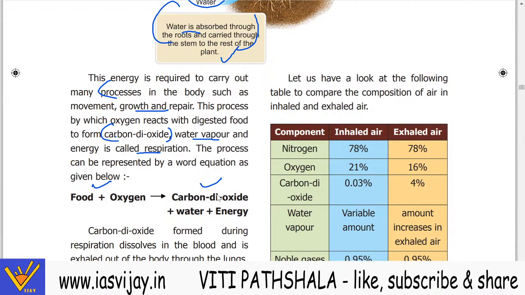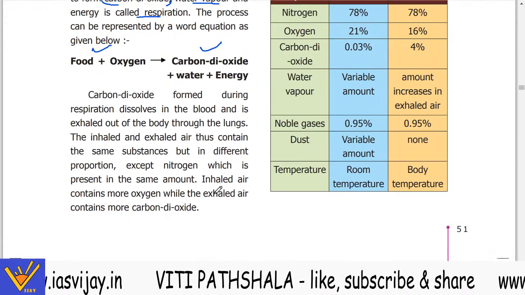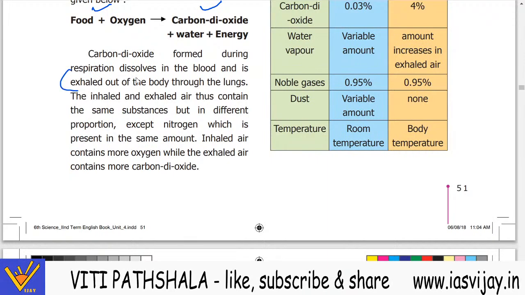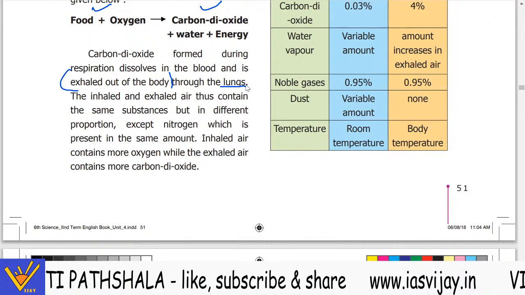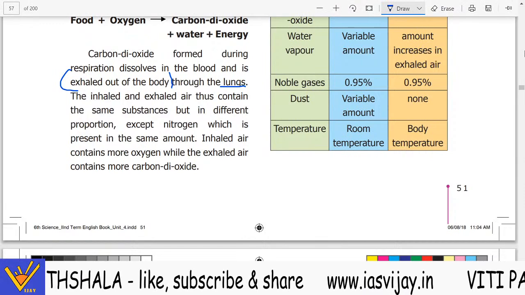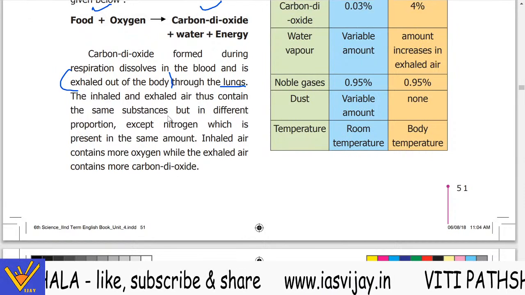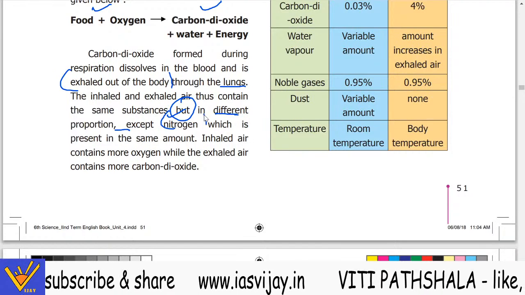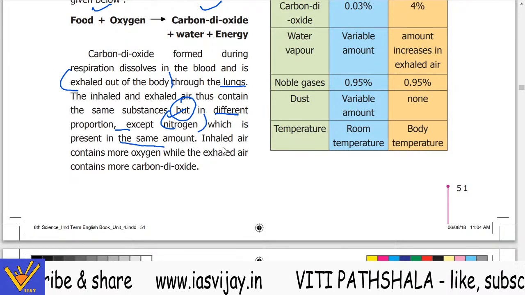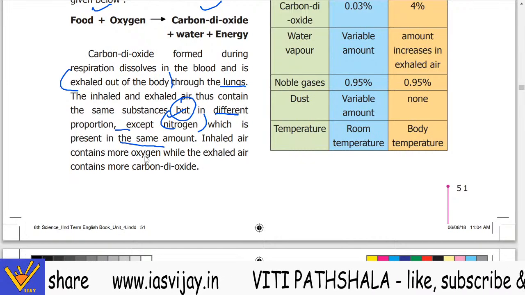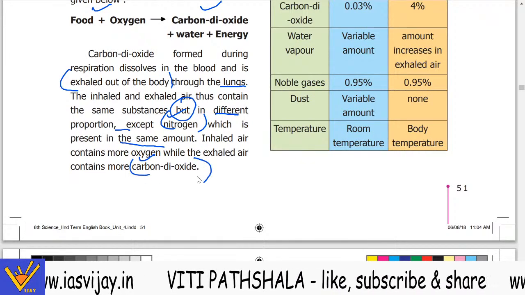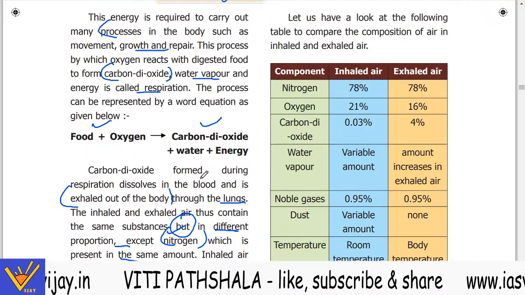Now carbon dioxide formed during respiration dissolves in the blood and is exhaled out of the body through the lungs. The inhaled and exhaled air thus contain the same substances but in different proportions, except nitrogen, which is present in the same amount. Inhaled air contains more oxygen while exhaled air contains more carbon dioxide.